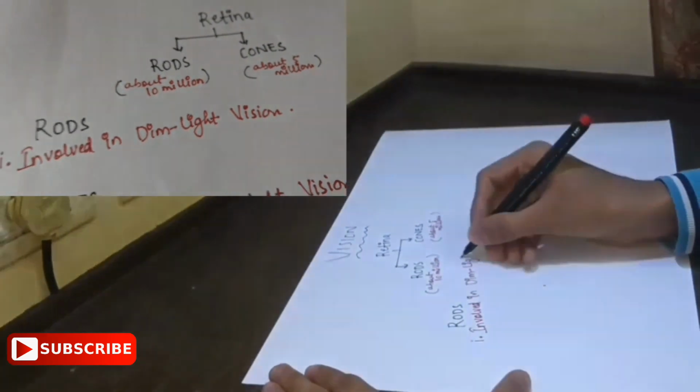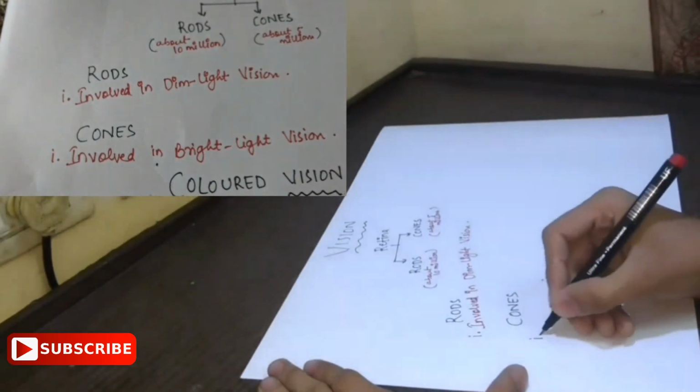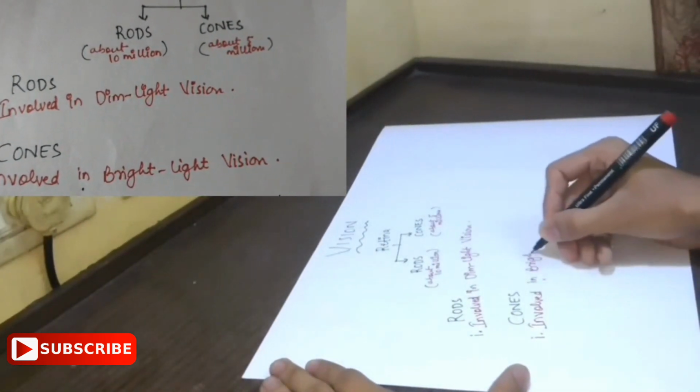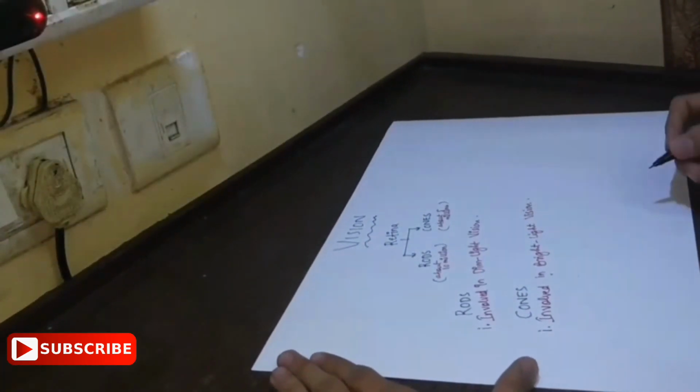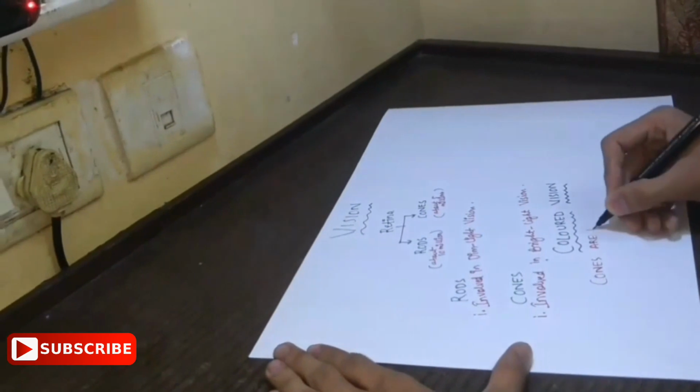The pigments involved are porphyropsin, iodopsin and cyanopsin. Porphyropsin is red in color, iodopsin is green in color and cyanopsin is blue in color. These all are retinal opsin complexes.